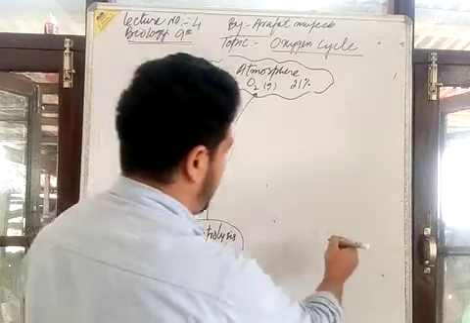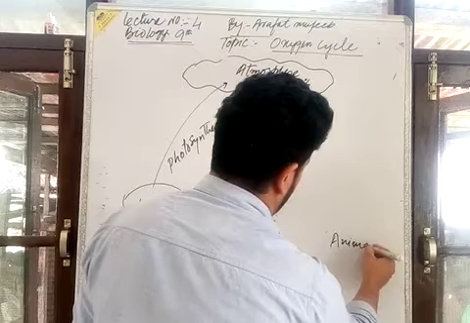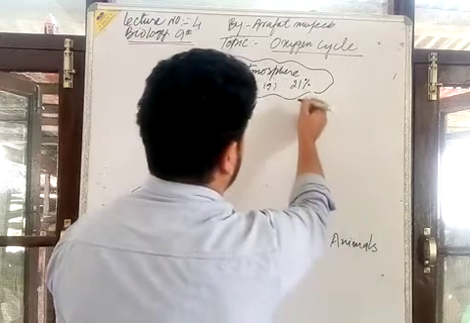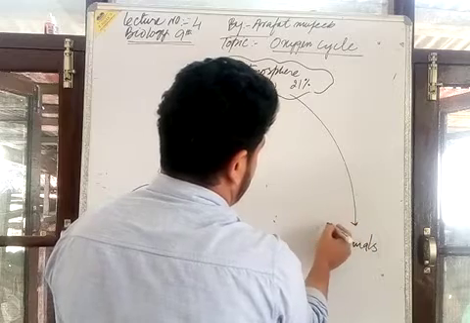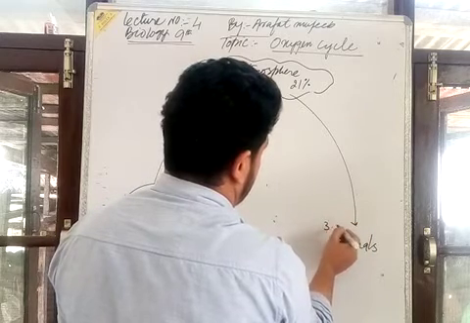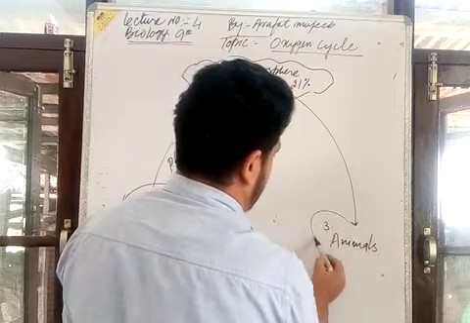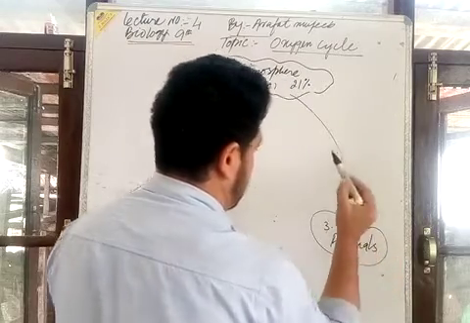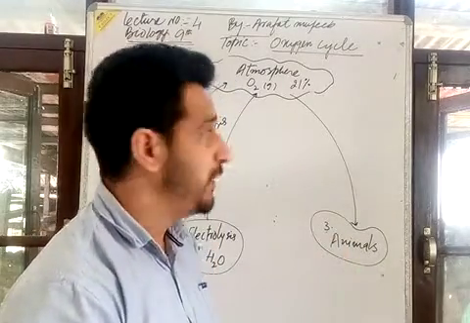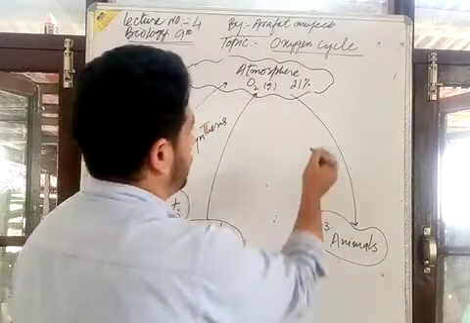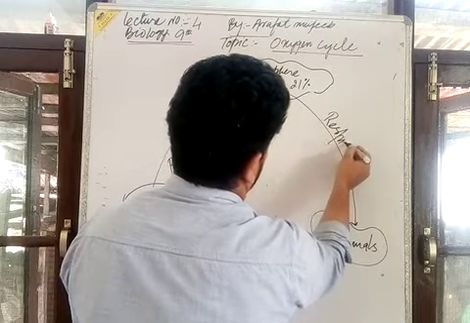Now if we talk about the animals, they utilize this atmospheric oxygen. This is the third one. Animals are the consumers of this atmospheric oxygen, showing the process of respiration.